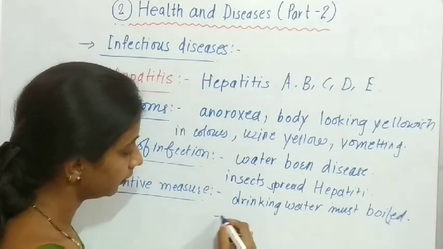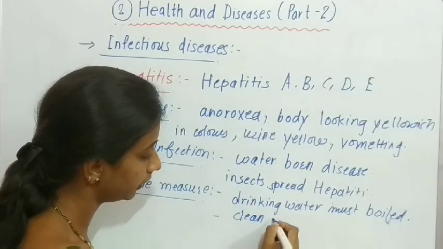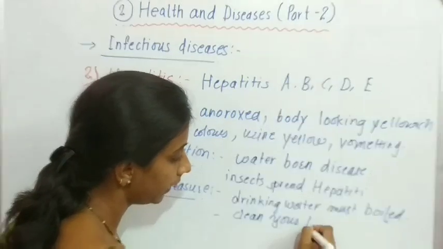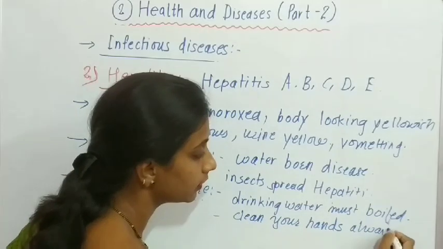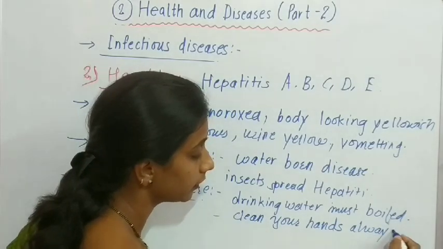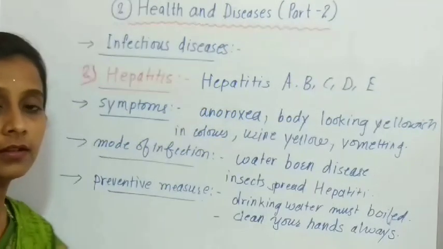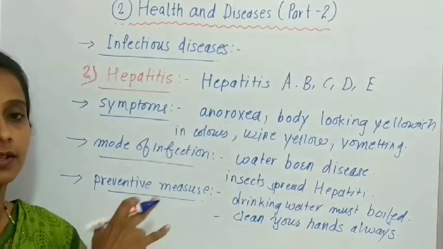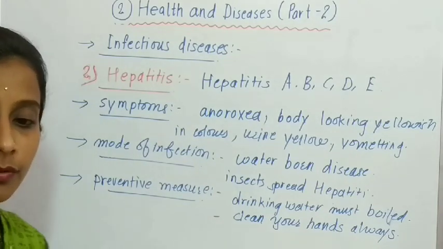Another is, clean your hands. Clean your hands always. So these are several preventive measures for hepatitis, and take proper medicine against the hepatitis disease. Okay, so this is about the second disease.